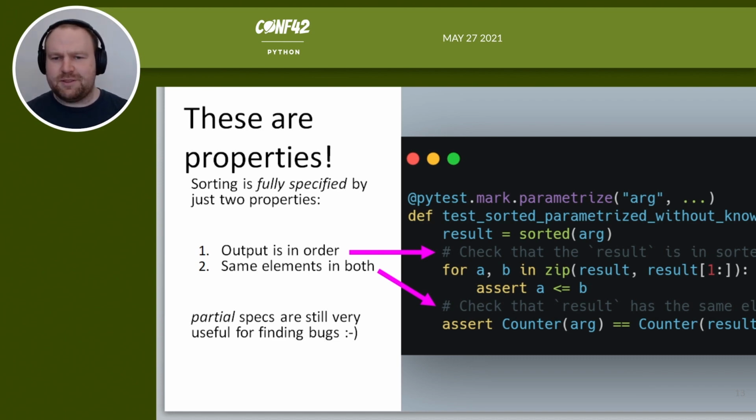The two properties of the function that we want to test are that when you sort a thing, the output is in order, and that the output has the same elements as the input list. And so these are the two properties of the sorting function, and if we test them, this actually is the complete definition of sorting. If we take an input list and we return an output with the same elements in ascending or at least non-descending order, then we've sorted it.